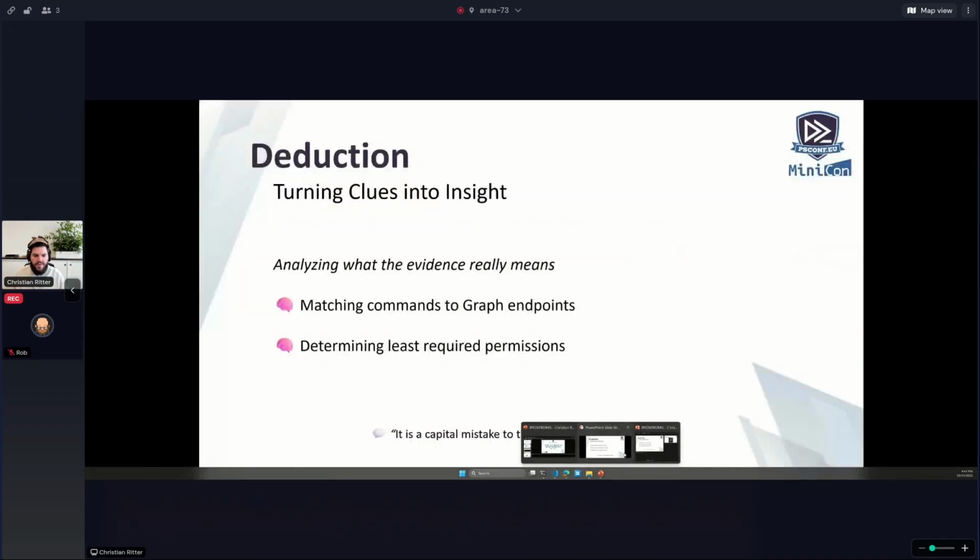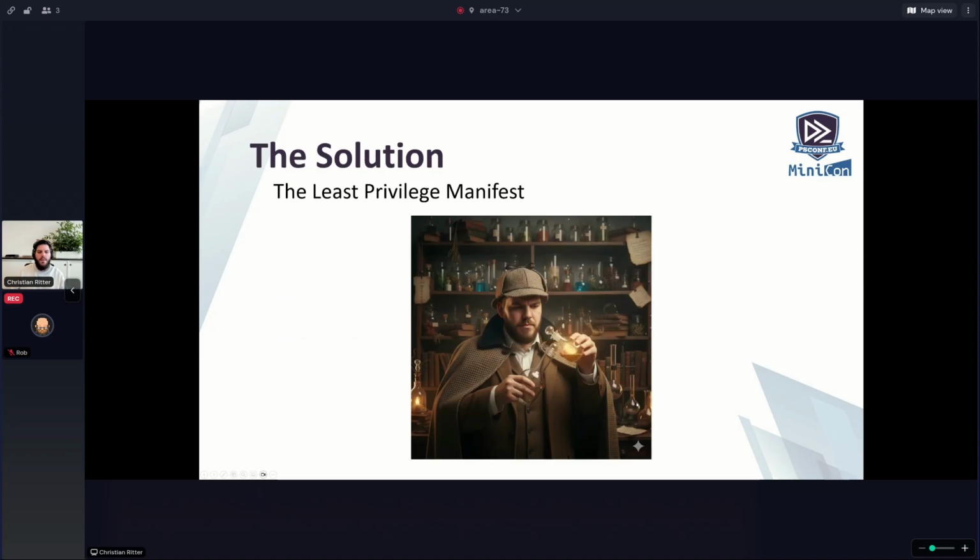Let's go back to the presentation. The solution, the least privilege manifest. And please don't ask me why I wasn't able to get rid of the top of the flask that I hold in my hands, because obviously this is a real picture and I wasn't strong enough to remove it.